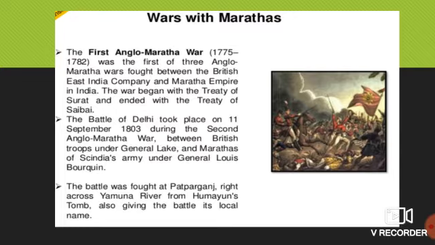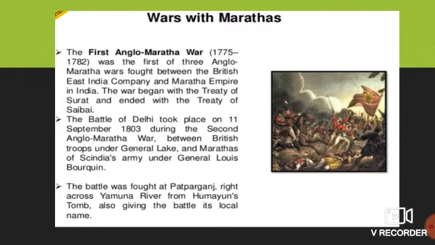Why? Because Delhi was the main center, and that's why they wanted to control Delhi also. So they were divided into many states under different chiefs, or Sardars, belonging to the dynasties.